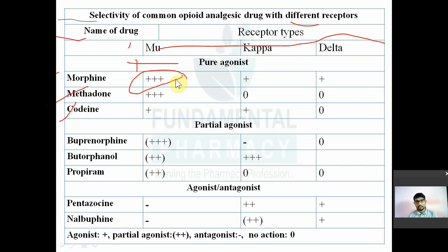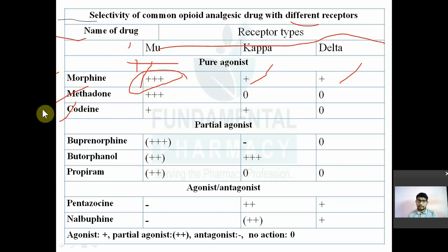Remember, morphine has the highest agonistic property for the mu receptor. Then methadone. Methadone is a synthetic derivative. It is again agonistic to the mu receptor. It will not have any action on the kappa receptor, nor any action on the delta receptor.